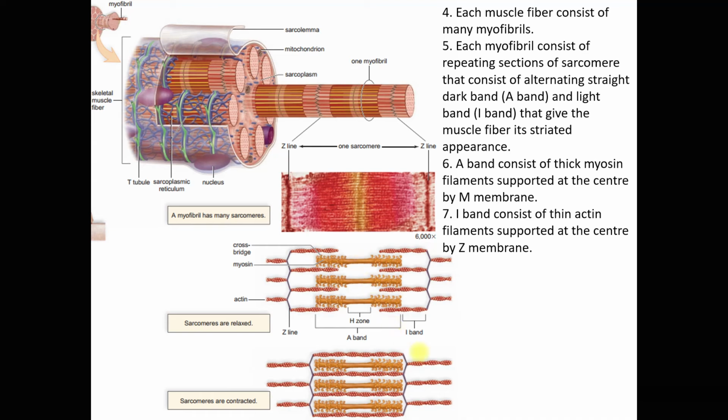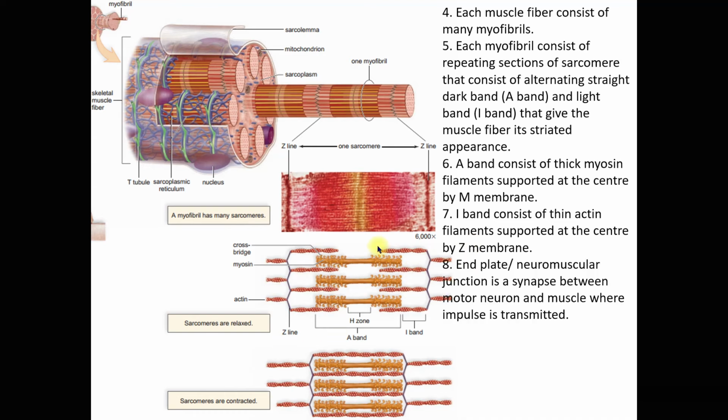Now the I band appears lighter because it only consists of thin actin filaments, and these thin actin filaments are supported at the center by the Z membrane. This Z membrane holds the actin filament of this sarcomere with another sarcomere here.